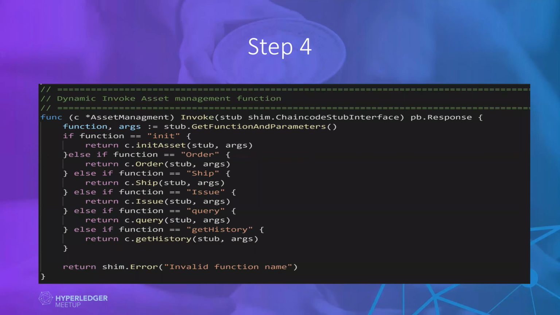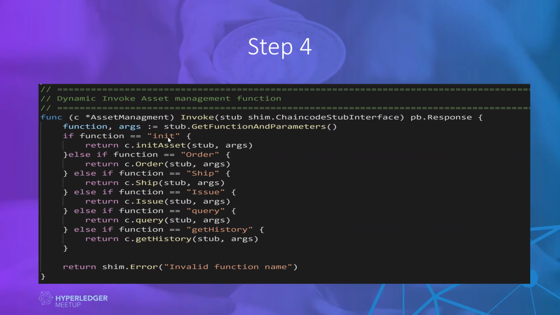Then, drilling further down, as I told you, invoke will be used to call all these activities, all the functions, the transactions requested by the client. Here we will be getting things from the stub. There is one more important method: we have to get the parameters and the function name before calling invoke. The first argument will always be the function name, and then we get the arguments that we will be passing to that specific function, like initiate asset. Suppose we want to invoke initiate asset.